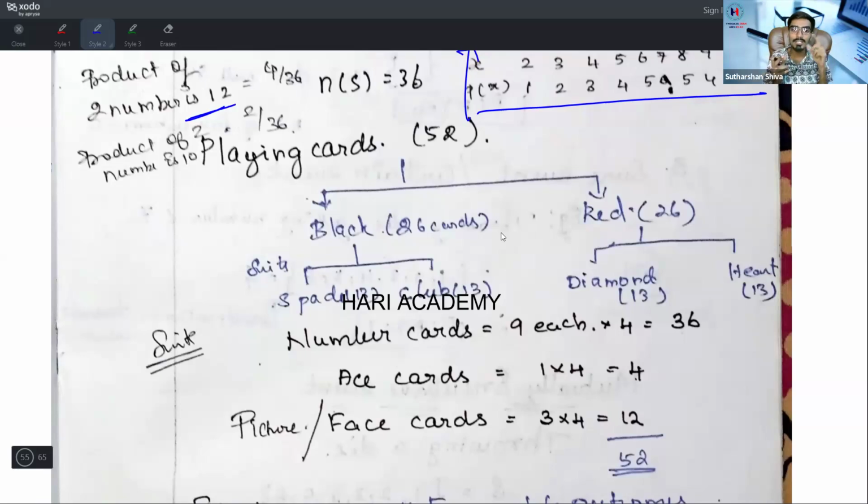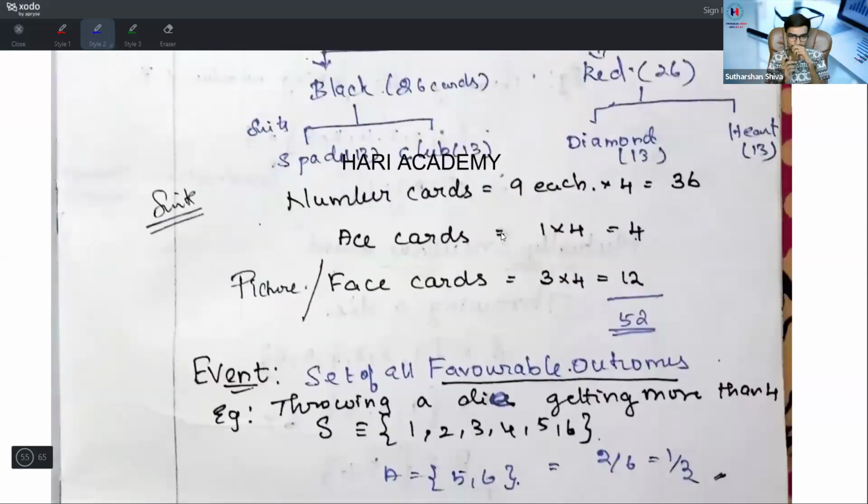Spade has 13 cards, club has 13 cards, diamond has 13 cards, heart has 13 cards. Number cards: each suit has 9 number cards, 2 to 10, so 9 times 4 is 36 cards. Ace cards are 4. Picture cards or face cards are 12: three picture cards, Jack, Queen, King, in each of 4 suits. So the total is 52 cards.